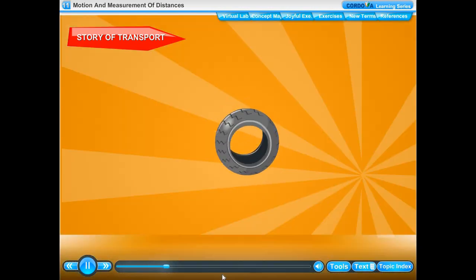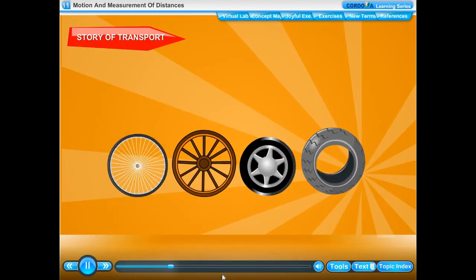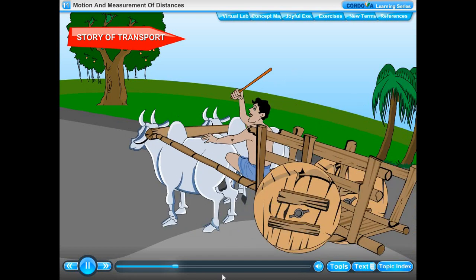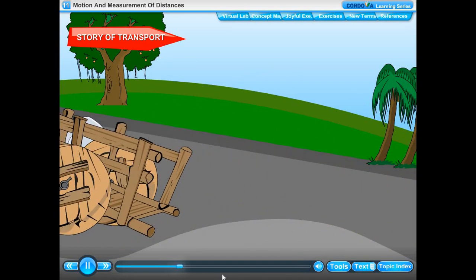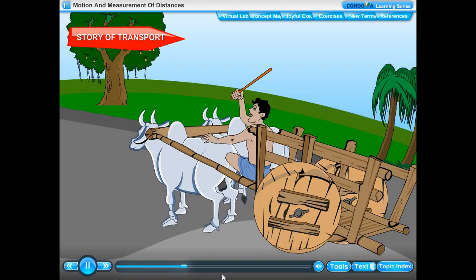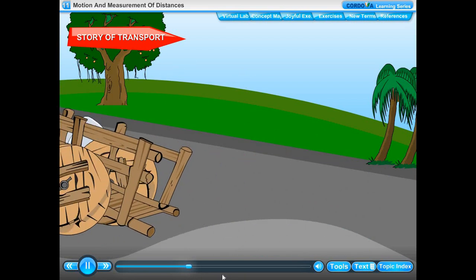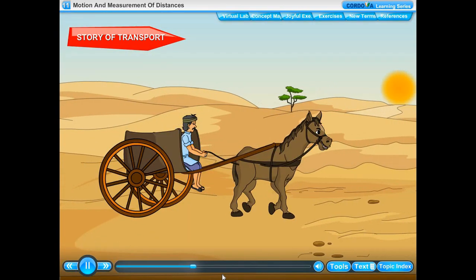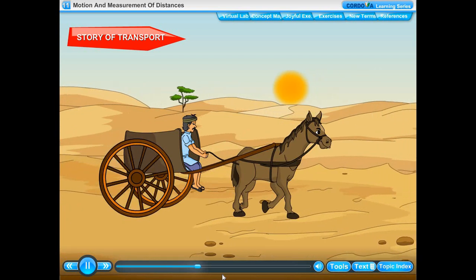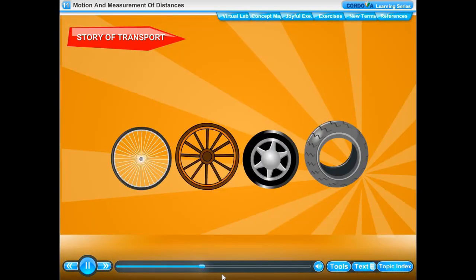The invention of the wheel brought about many changes. Carts pulled by animals were used to travel from one place to another. Even today, in many villages of India, people use carts drawn by bullocks, horses and other animals to move about. The wheel is now the basis of all our vehicles: